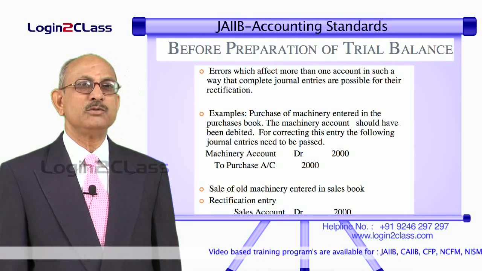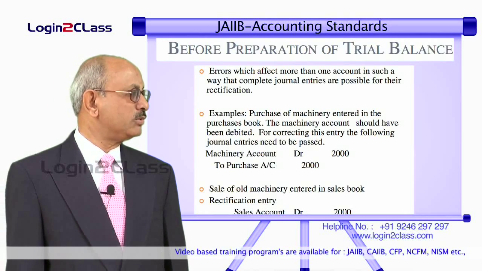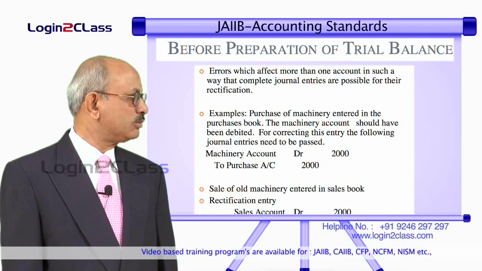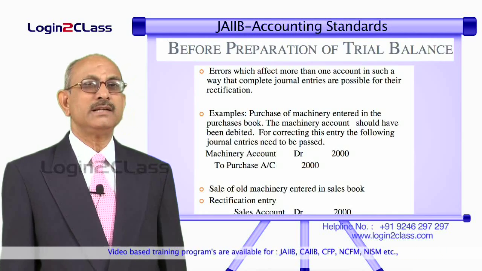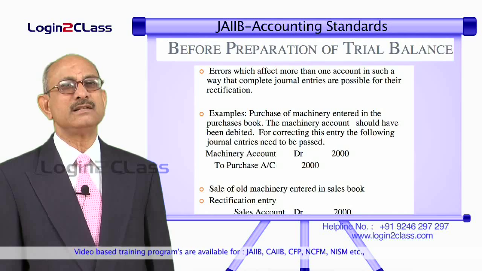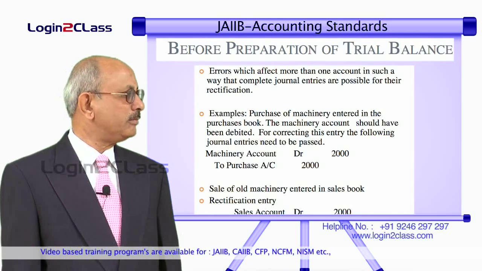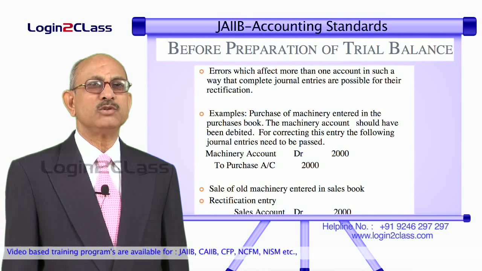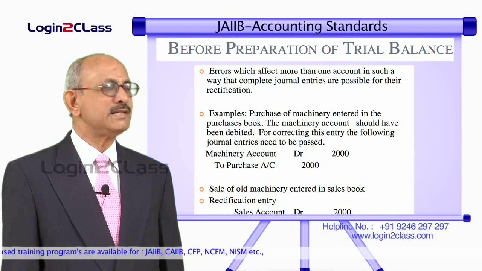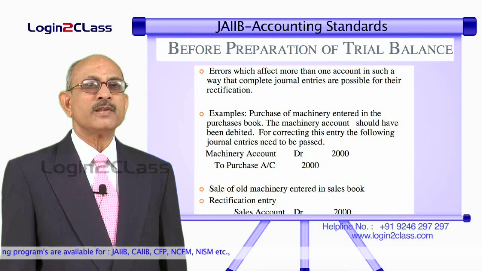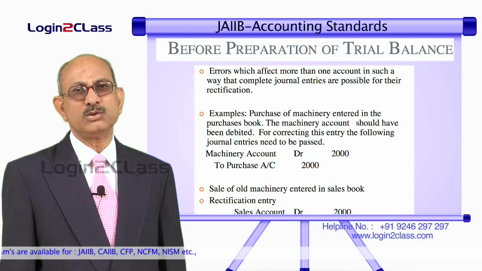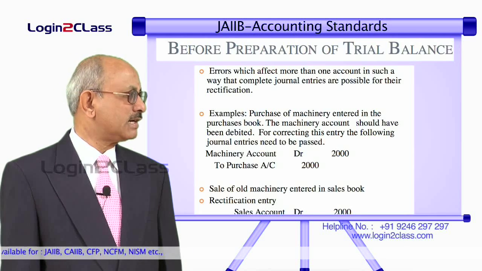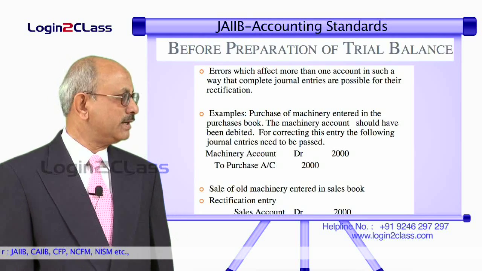So the correct entry would be machinery account debit 2000, purchase account credit 2000 rupees. Similarly, sale of old machinery entered in sales book. Sales book will be only in respect of those transactions in which the entity is dealing in. So, machinery should not go to the sales book, it should have gone to the machinery account only. Machinery account should have been credited.